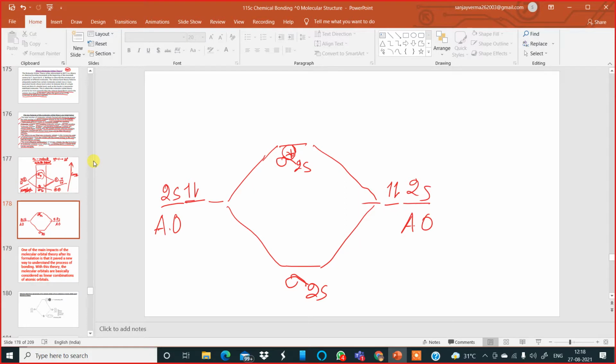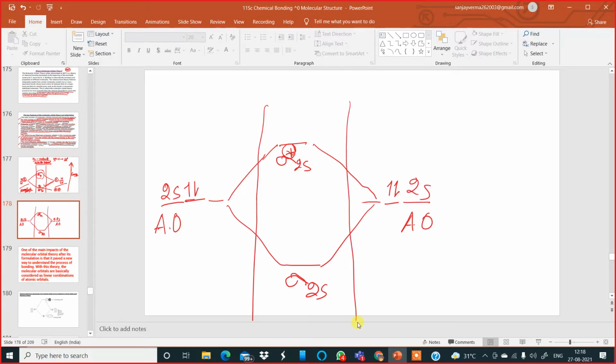So now when these electrons fill the molecular orbitals in the center over here, this is what happens. There are a total of four electrons, so 1, 2, 3, 4. So this is how we have filling of electrons into the molecular orbitals happening. Okay, so this was one example.